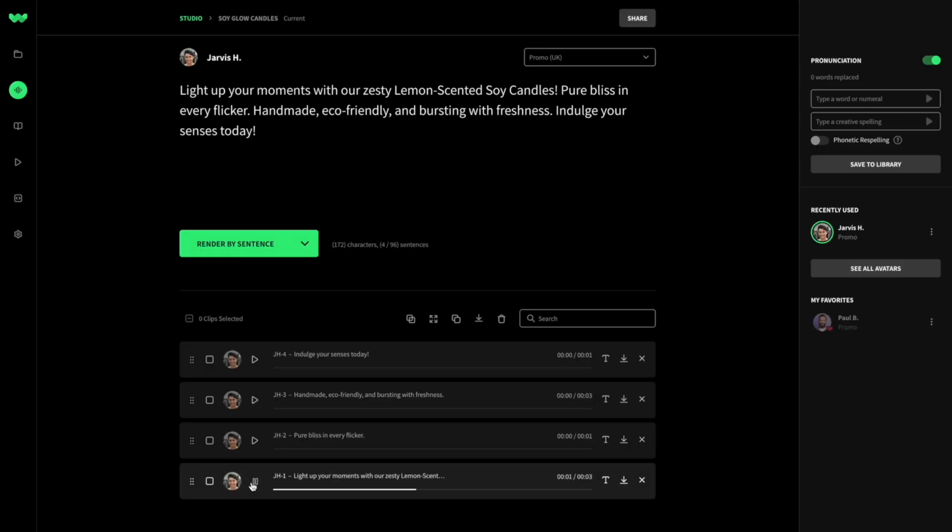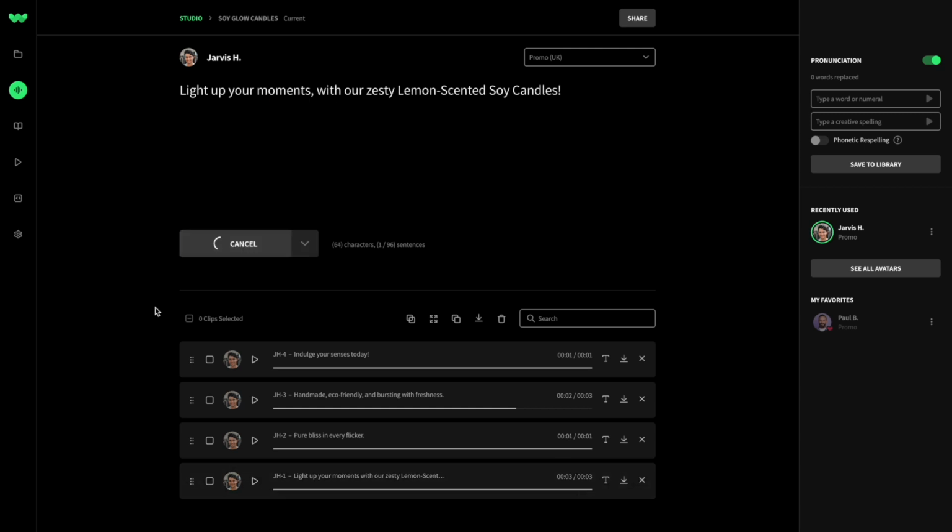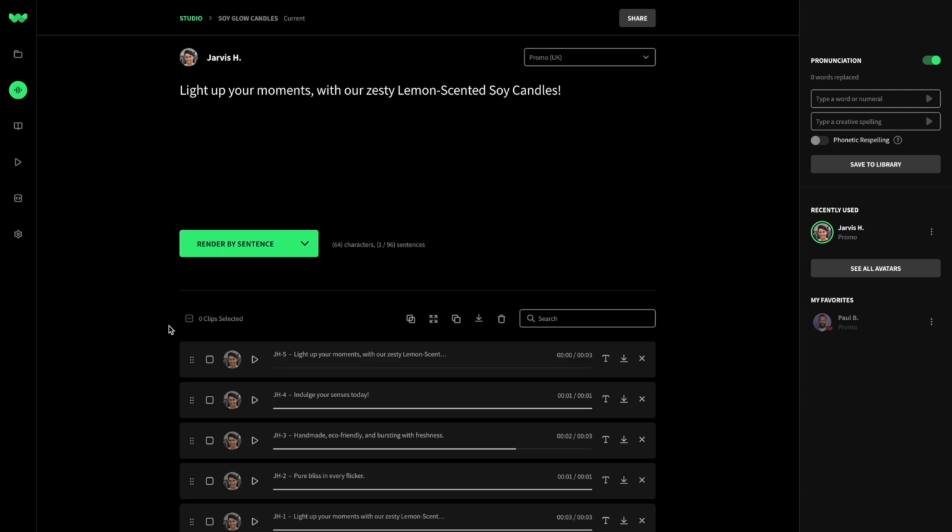Next, listen and adjust each take as needed. With Render by Sentence, you can fine-tune your script and control your timing. Light up your moments with our zesty lemon scented soy candles. Enhance the sentence with commas, providing it with structure and rhythm.